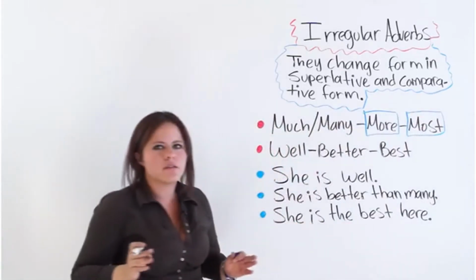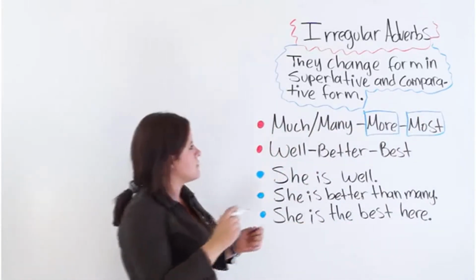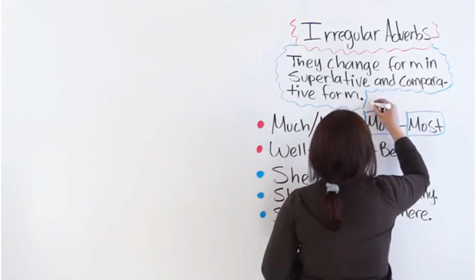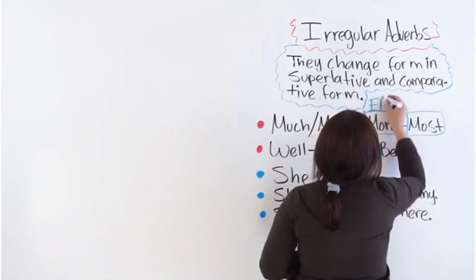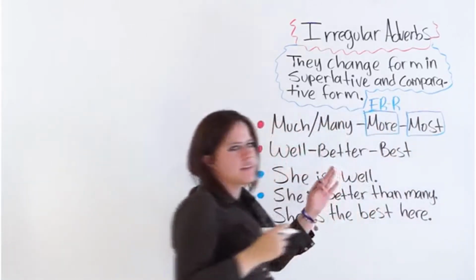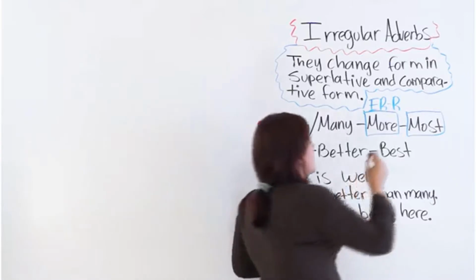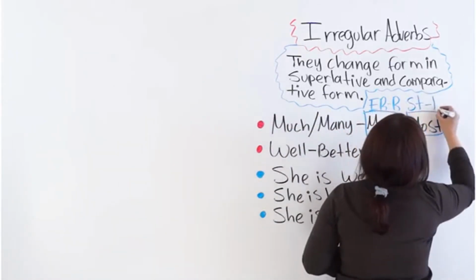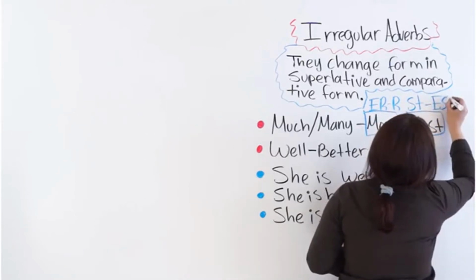They are irregular because regular adverbs in their comparative form would end in er or r, and in their superlative form, they would end in st or est.